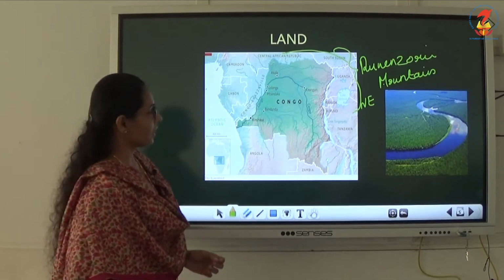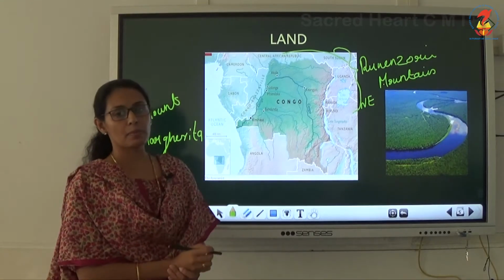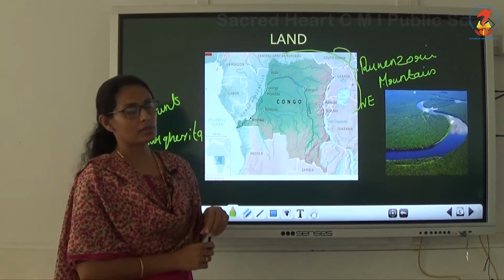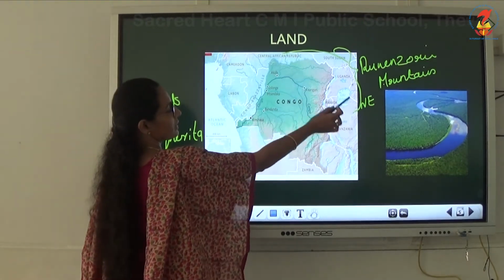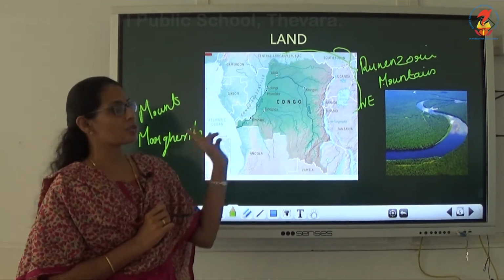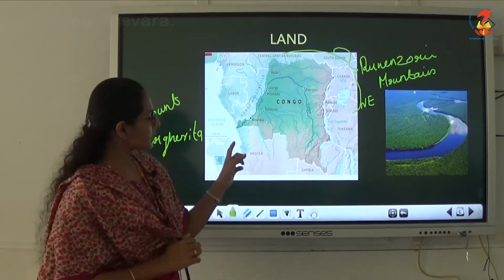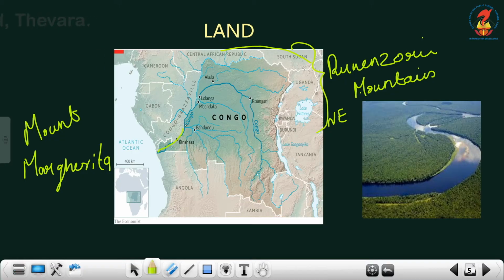In the Rwenzori mountain there is a highest peak, known as Mount Margarita. So Mount Margarita is the highest peak in the Rwenzori mountain, which is in the northeast direction. These two words are important, and study the spellings also. The country mainly depends upon a particular river, the River Congo.